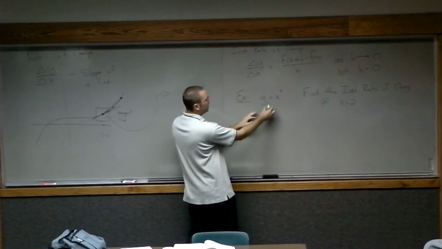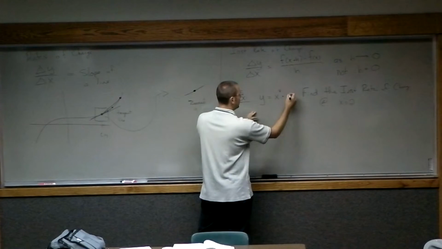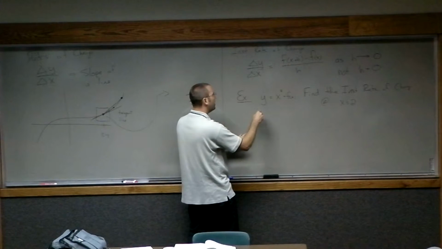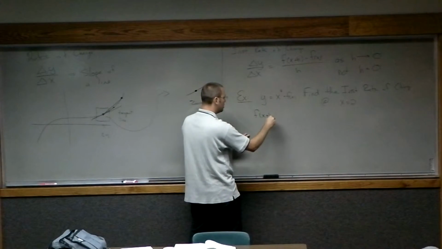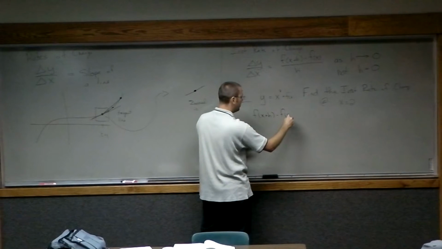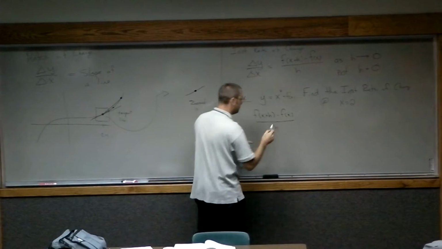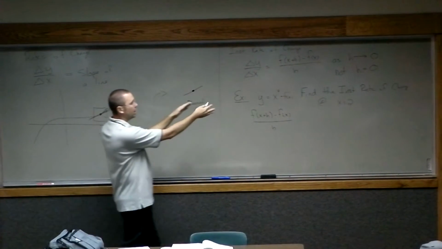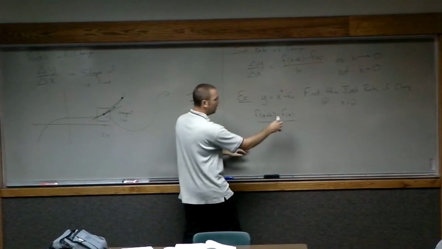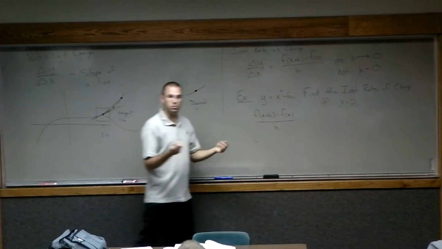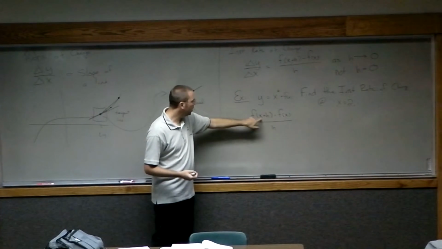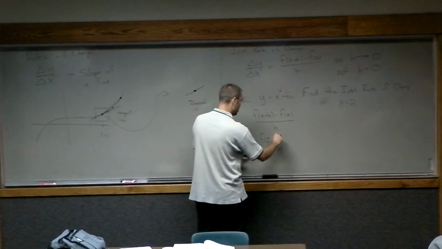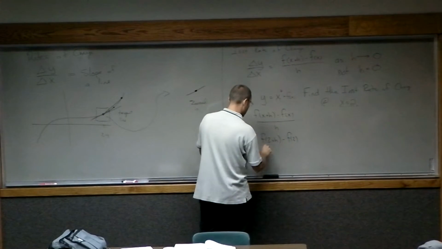Okay? So this is my y equals f of x function. I'm going to plug it in here. I'm going to look at f of x plus h minus f of x, all divided by h. Now, what does that equal? I'm going to start by plugging in the things that I know. I want to know what happens at x equals 2, so I'm going to plug the 2 in here for x. Okay? So this is going to be f of 2 plus h minus f of 2, all divided by h.